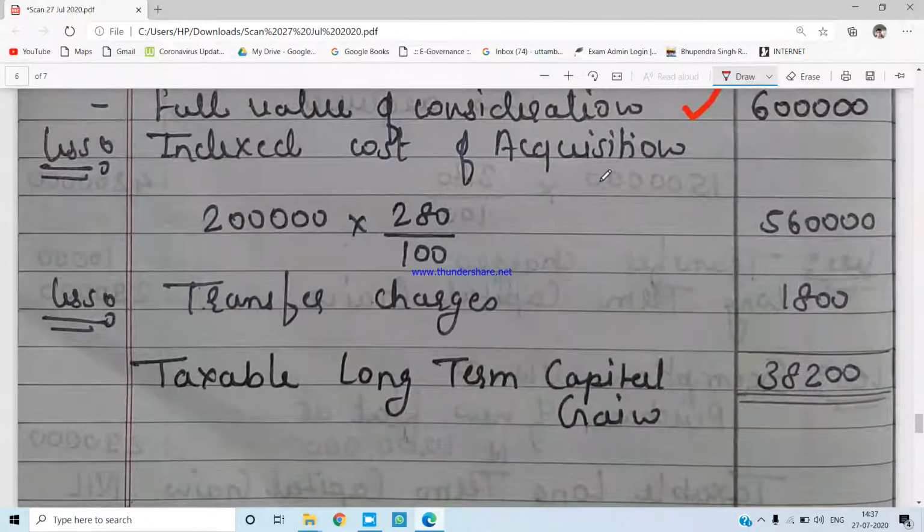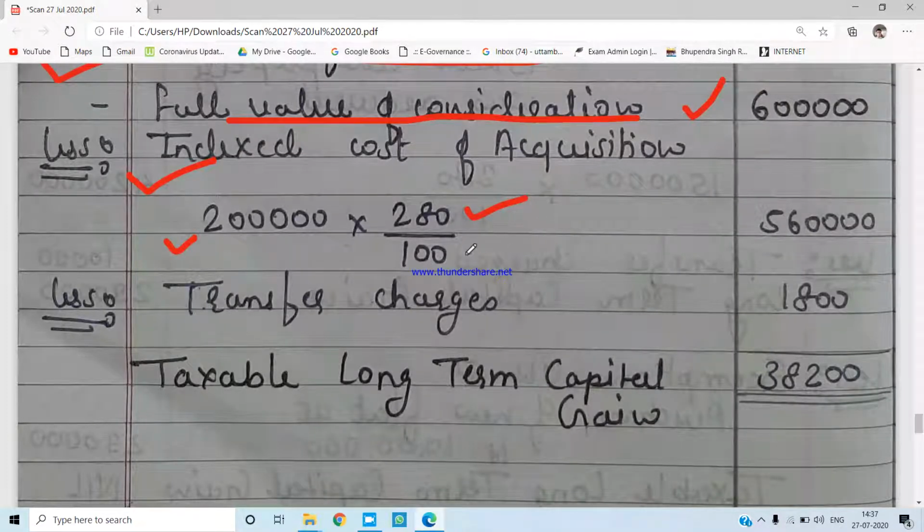The indexed cost of acquisition, again we have to find out over here so as to deduct from the full value of consideration. How will you get that? The cost of acquisition into cost inflation index of the year in which the property was transferred divided by the cost inflation index in the year in which the property was acquired. Here the property was acquired prior to 1/4/2001, and that is why the cost of acquisition would be the fair market value and the cost inflation index would be for 2001-2.